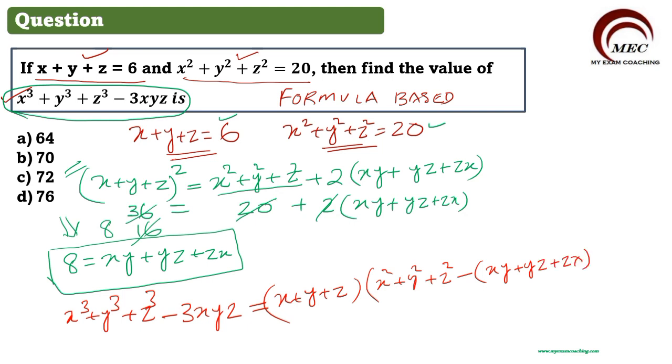Never write the formula when you solve it in your exam. Just remember this. This part is what we need to find out. Put the values and just write the answer.